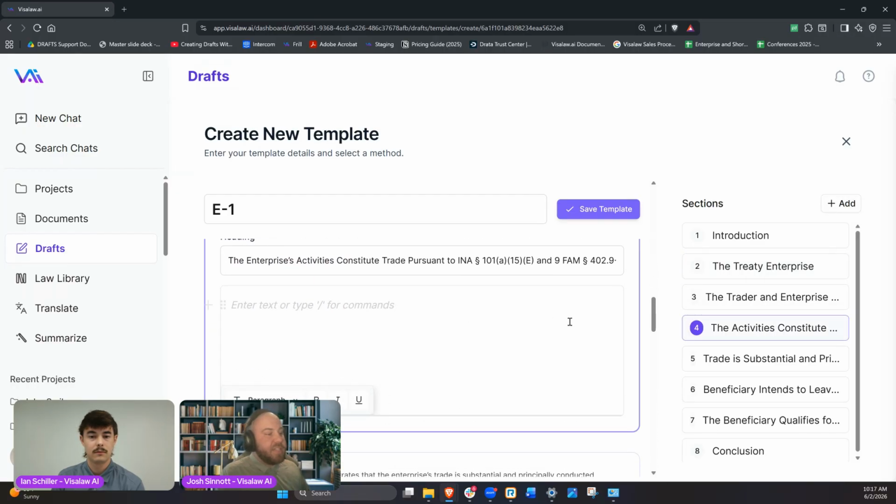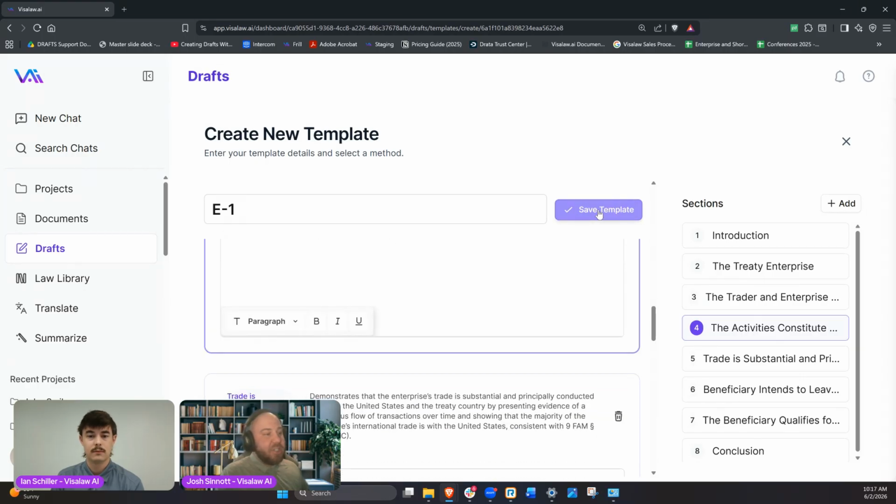Once you've filled all this in, once it's done, we can go ahead and just click Save Template. And in that final step where it asks us, hey, do we want to use the system default or do we want to use our own? Once this is finished, we'll be able to select our own template and we can use that over and over again in the future. So it's a little bit involved on the front end, but once it's done, you're able to use that again repeatedly.